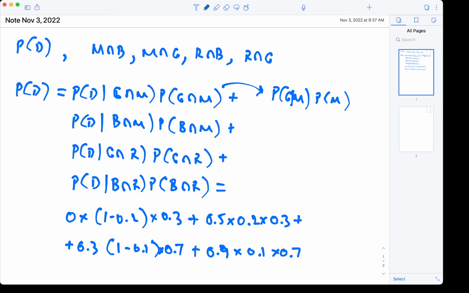So really just a matter of utilizing the total probability theorem, identifying the mutually exclusive and exhaustive events, and just expressing everything based on things we know. So if we just perform the calculation, we'll find the probability of 0.282.